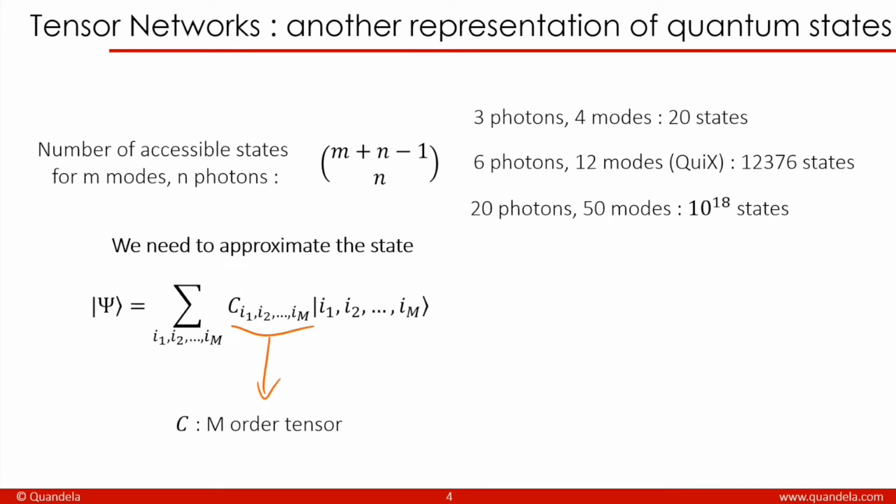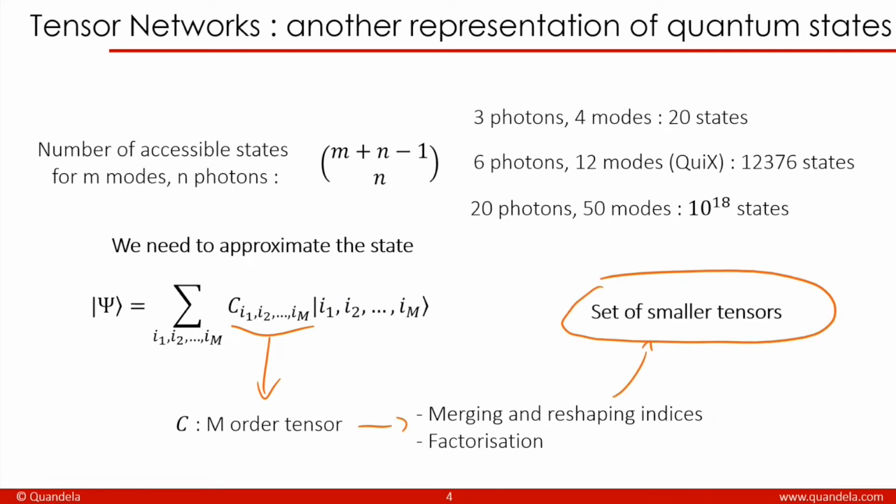And so using this tensor, we can define a set of operations on it, like merging and reshaping indices or different kinds of factorization. And using these operations, we can find a set of smaller tensors, which will represent in an approximated way our initial tensor.